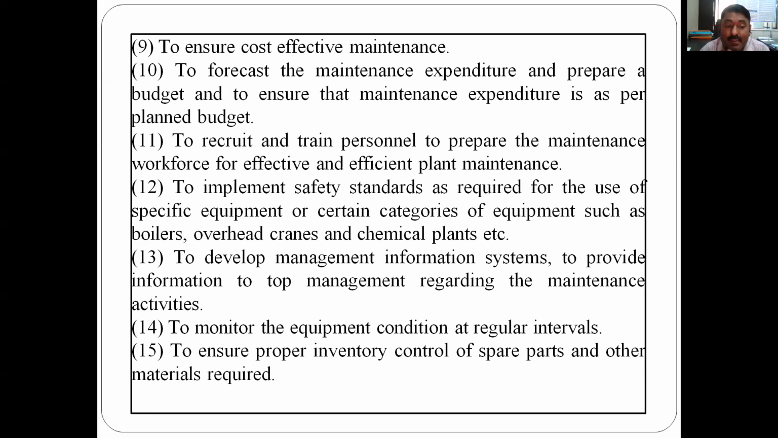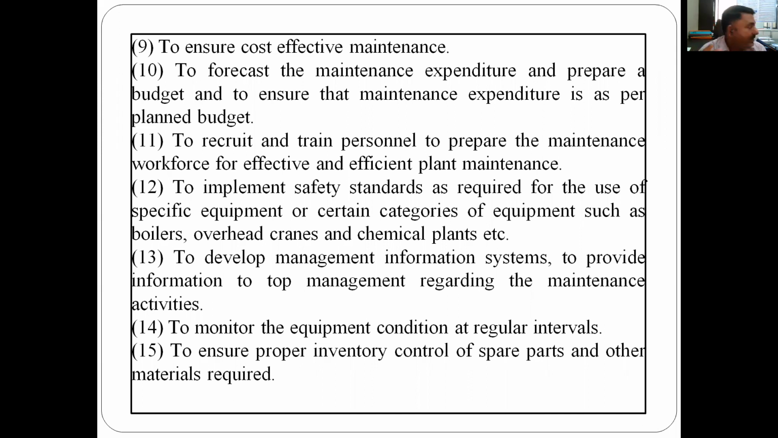So this is to recruit persons having good skill, and after that also train them in order that they know what the plant facilities are, what the different machines are, what the schedule is, and what expertise is required. To implement safety standards as required for the use of specific equipment or certain categories of equipment such as boilers, overhead cranes and chemical plants.